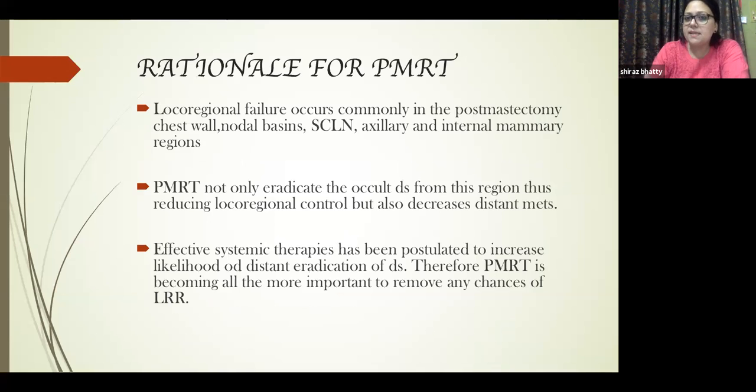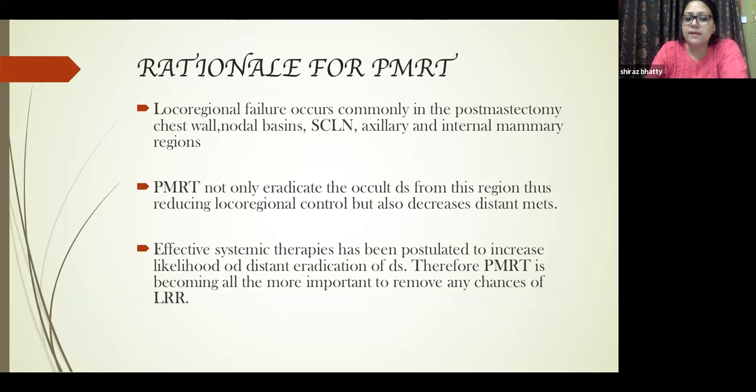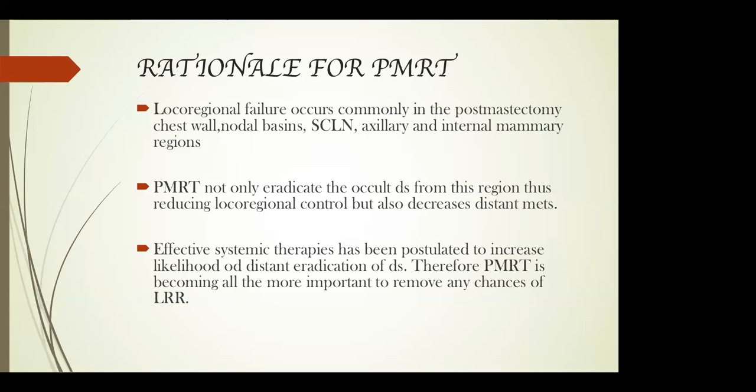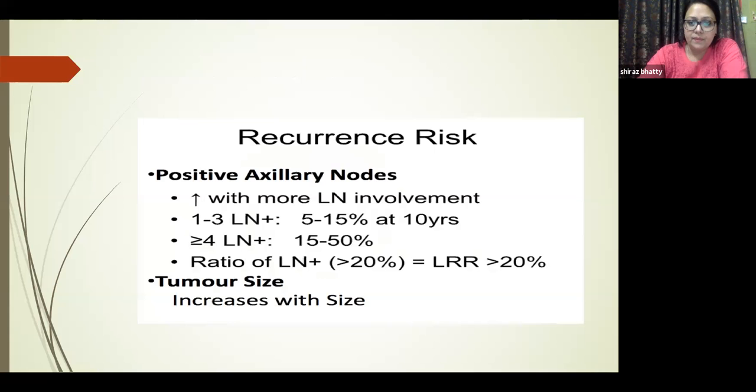PMRT is not just going to eradicate the locoregional deposits, but also decrease the chances of distant metastasis, which occurs because of seeding or reseeding of tumor cells from the primary. Effective systemic therapies have been postulated to increase the likelihood of eradication of disease. Therefore, PMRT becomes all the more important in such cases, as well as in normal mastectomy cases, to remove any chances of LRR.